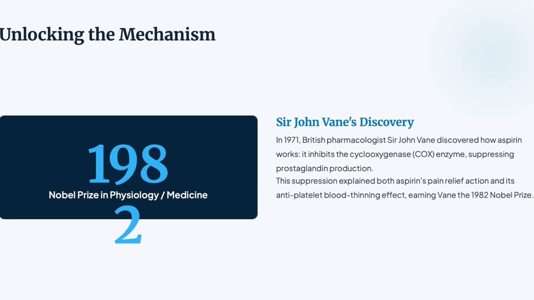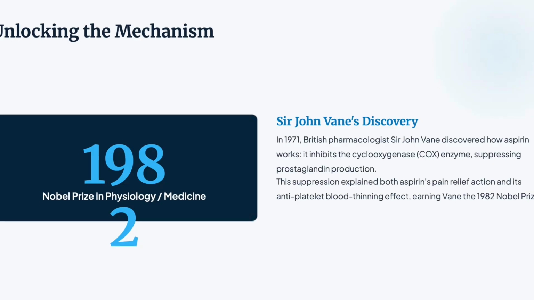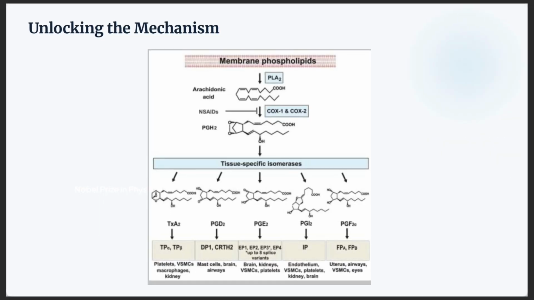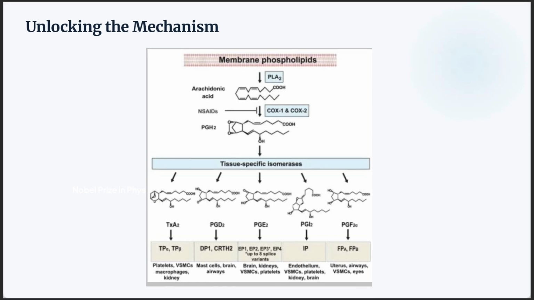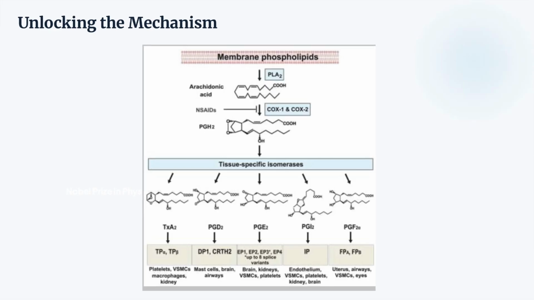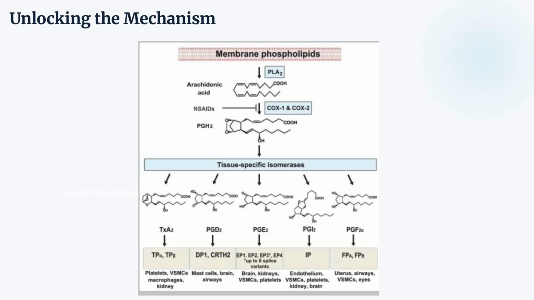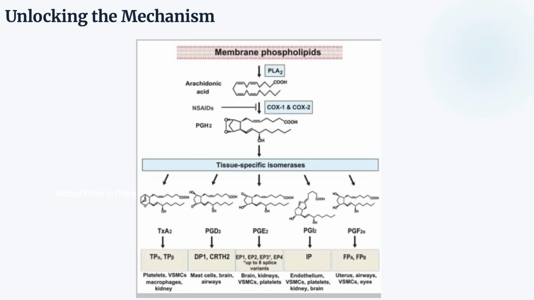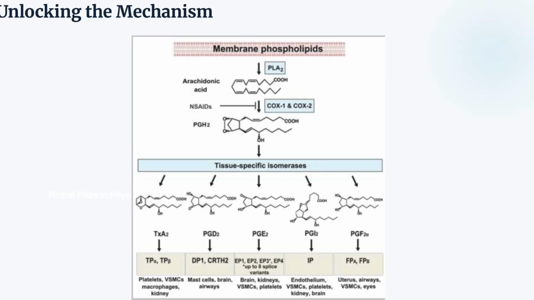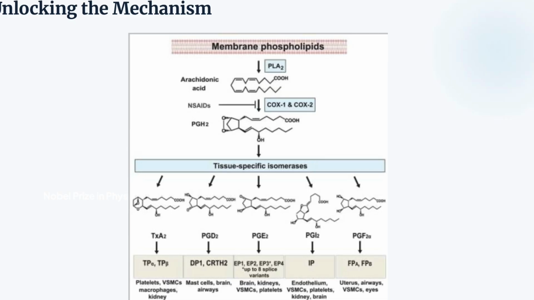Aspirin and other NSAIDs inhibit the activity of an enzyme called cyclooxygenase. So basically, COX converts a membrane phospholipid, arachidonic acid, to prostaglandin and thromboxane. Prostaglandins are responsible for transmission of pain messages to the brain and inflammation, while thromboxanes are associated with blood clotting that causes heart attack. So if you inhibit the formation of prostaglandin and thromboxane, you're basically suppressing the body's sensation of pain, and that's how aspirin works.